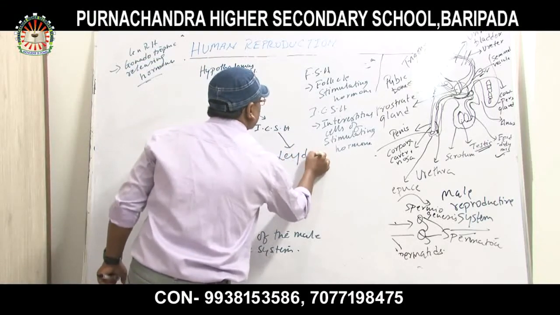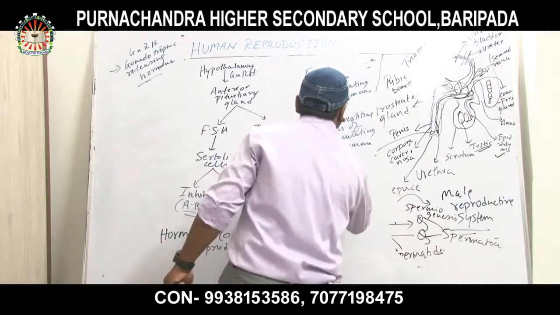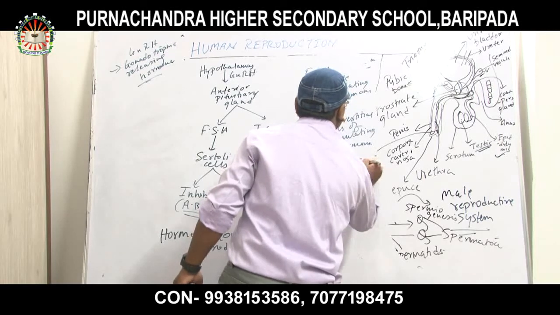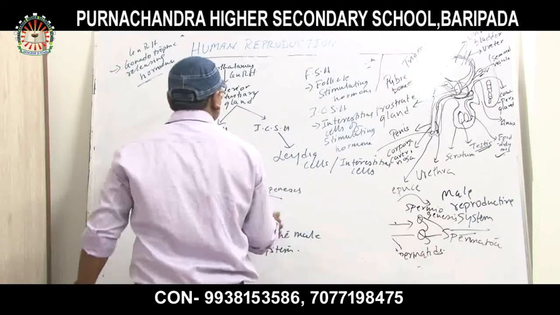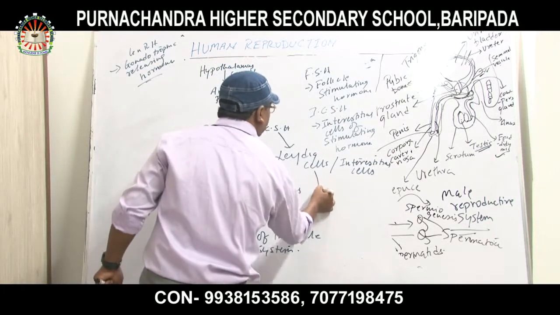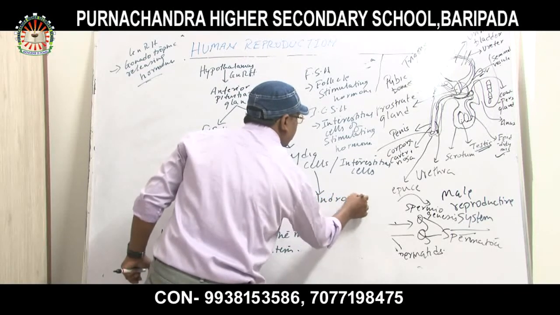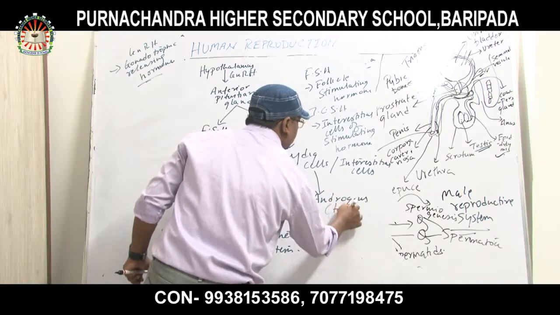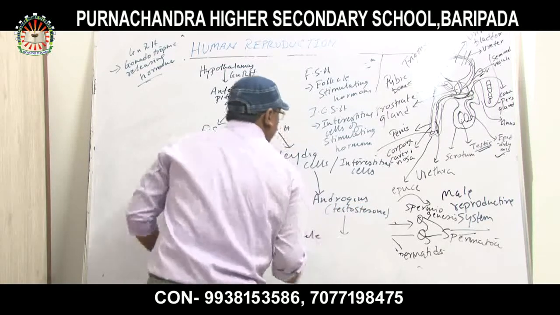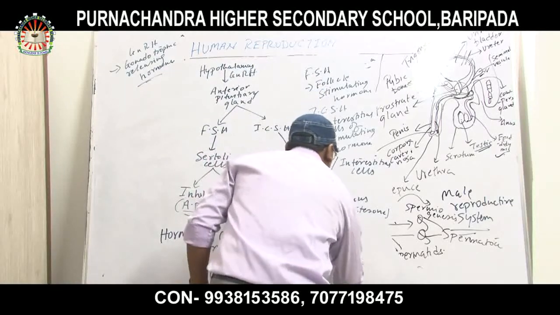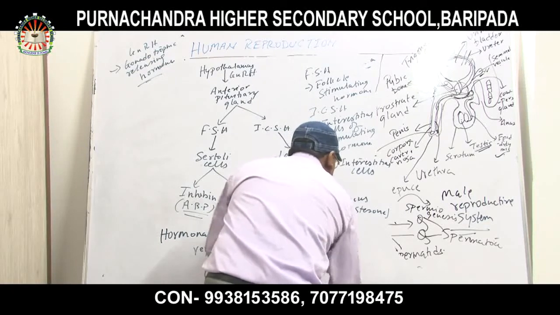Now ICSH acts on the Leydig cells. The other name of Leydig cells is interstitial cells. The main function of interstitial cells is to release which kind of hormone? Androgens. The other name of androgen is testosterone hormone, which helps for the development of male sex organs.